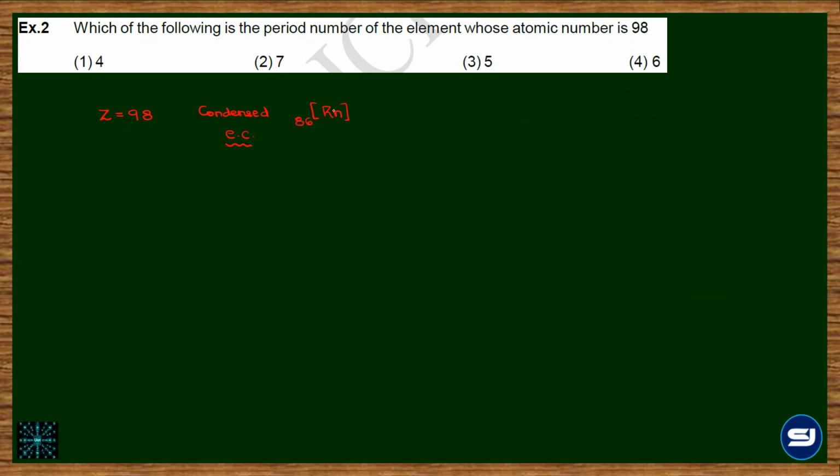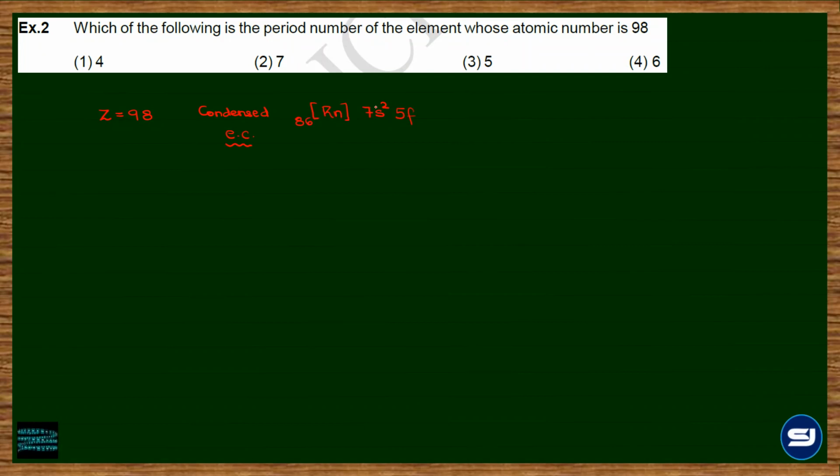Now after radon, which energy level starts filling up? 7s. 7th energy level, that is 7s. So tell me the configuration. 7s2. Then 5f. 10.